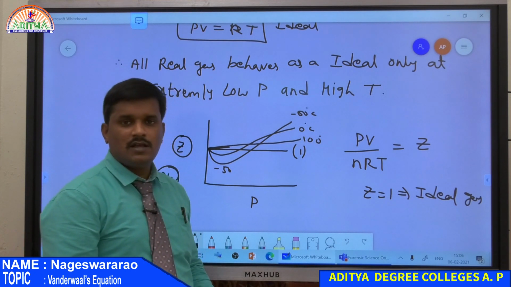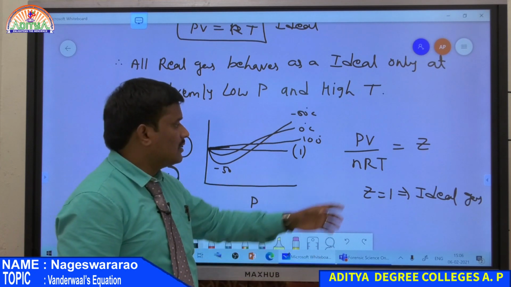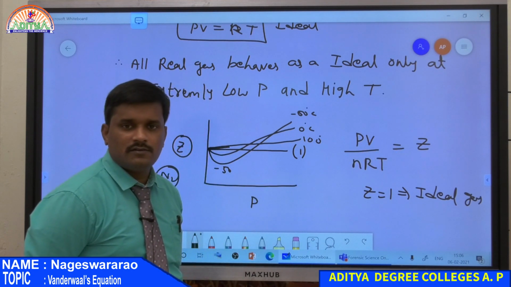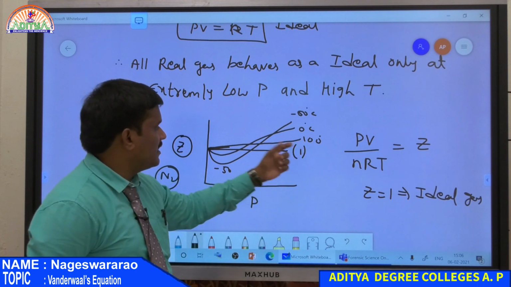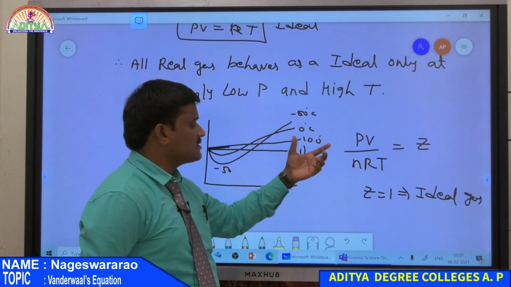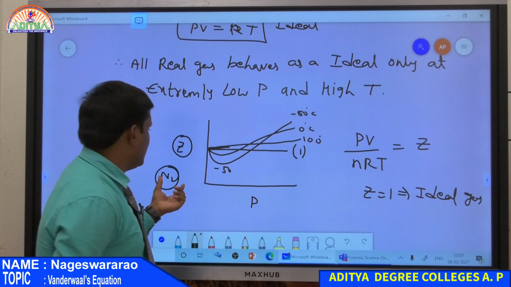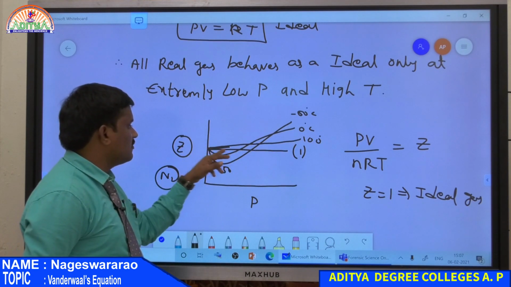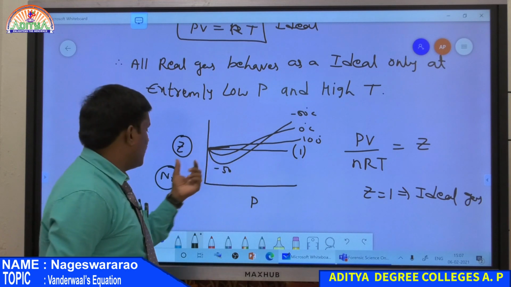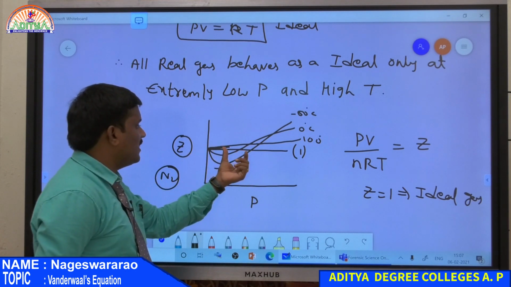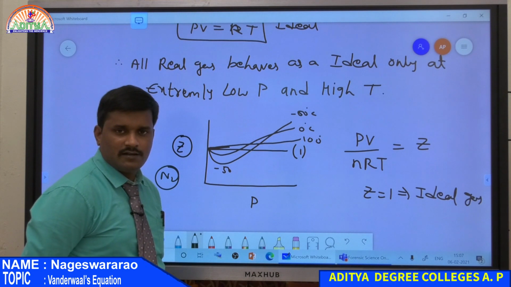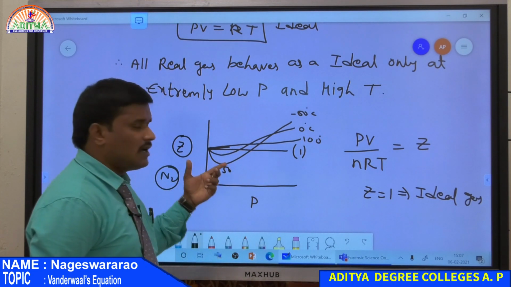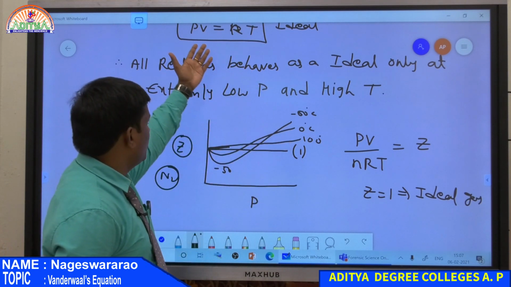So what does it mean? So at high temperature, the compressibility factor value is equal to 1. It means a real gas behaves as an ideal. So for ideal gas, Z is equal to 1. In this case, for nitrogen gas at 100 degrees centigrade, the value of Z is almost equal to 1. That is why nitrogen gas behaves as an ideal at 100 degrees centigrade. Therefore, at high temperature condition, this gas becomes ideal. So that is the explanation for the fourth condition.